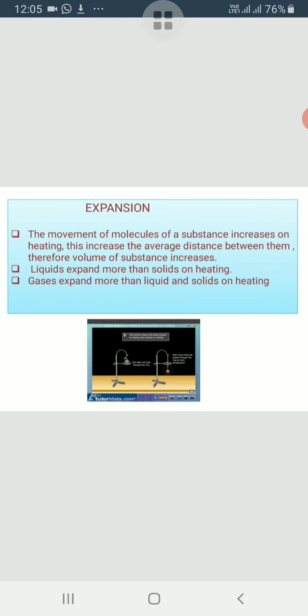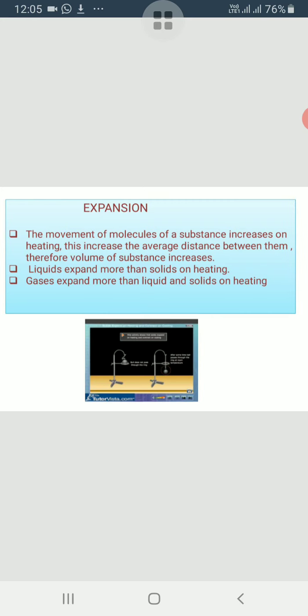Now, as I said that heat causes expansion, now we will explain it. When we heat a substance, the movement of its molecules increases. This increases the average distance between the molecules. Therefore, the space occupied by the molecules, that is the volume of the substance, increases. And we can say that heat causes expansion.